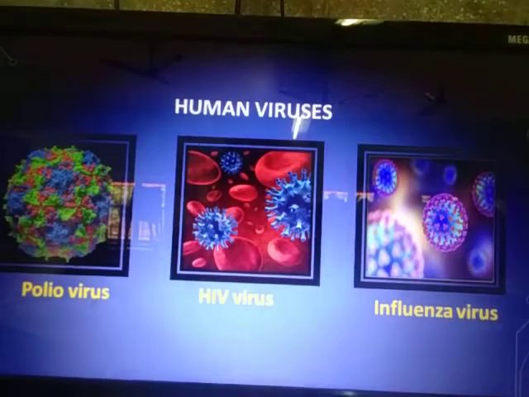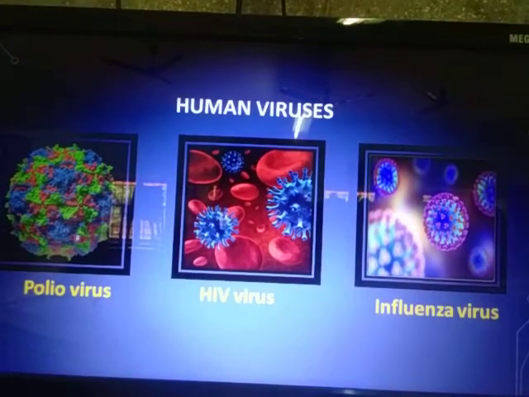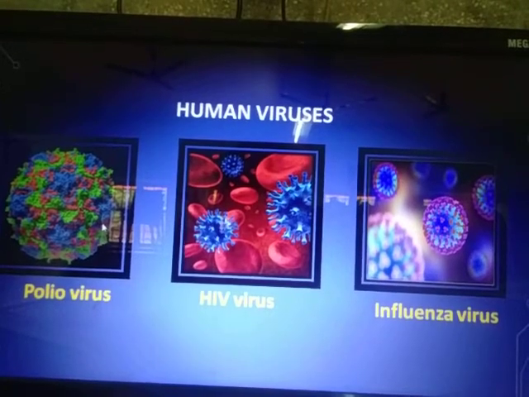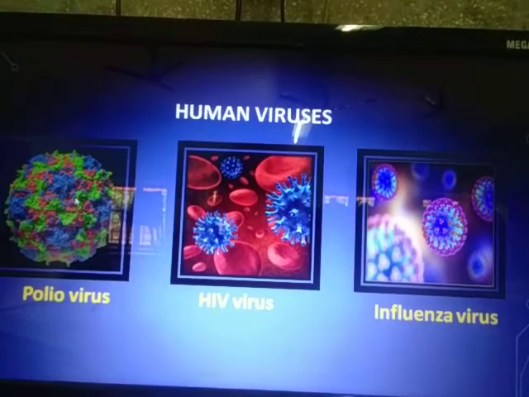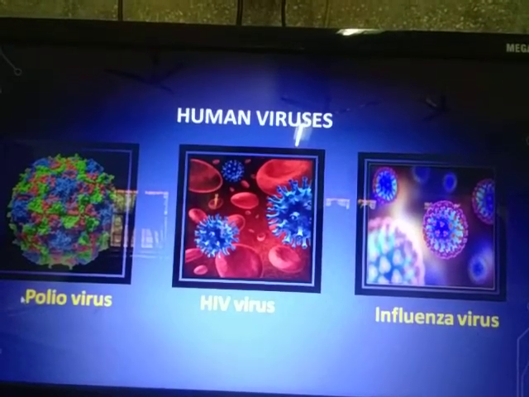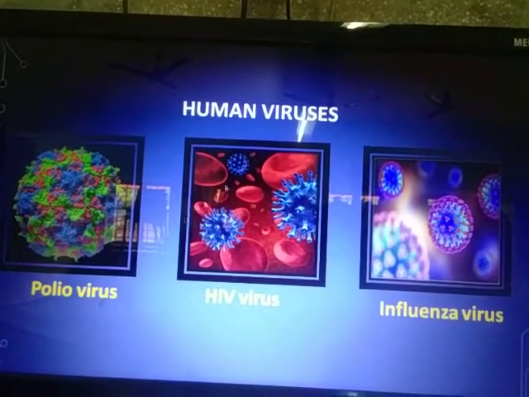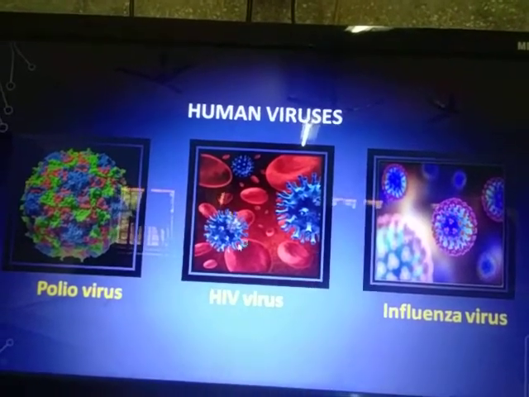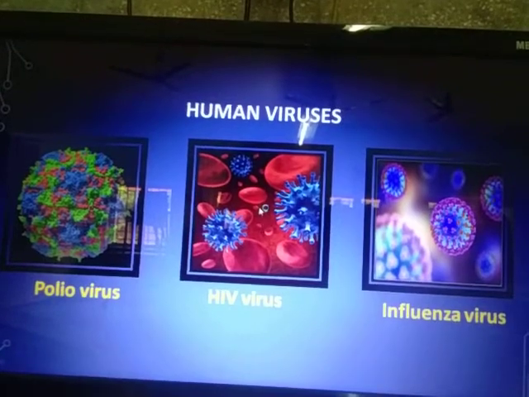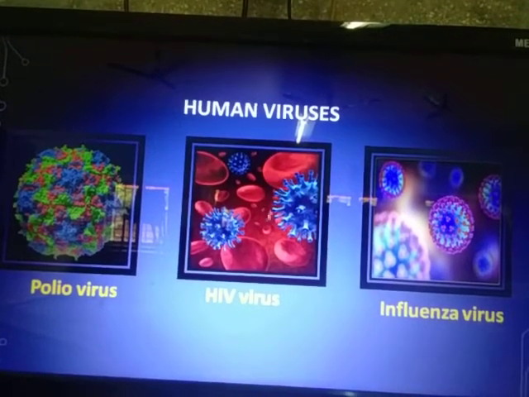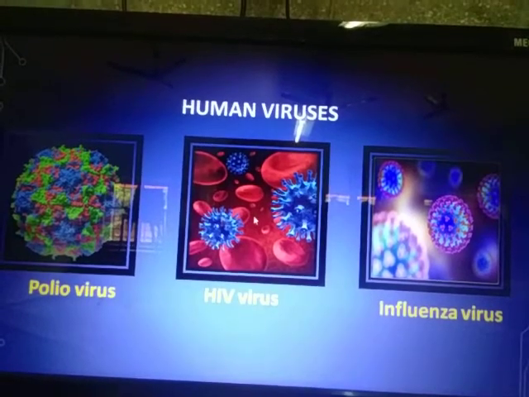Fine. So these are some of the human viruses. This is a polio virus. So beautiful it looks, you can see. Though it is a beautiful virus, it does not have beauty within it, because it is causing a very dreadful disease called polio. Though it looks beautiful, it is not beautiful within. Now you can see an HIV virus here. HIV also, like the polio virus, if you get the infection, the human being will die with the disease called AIDS.